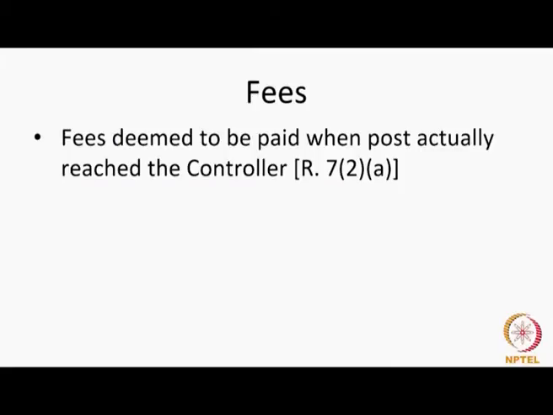When the banker's check or the draft actually reaches the controller, that is the point at which it is deemed to have been paid. There is an option of paying it either in cash at the patent office or through electronic means. These two options are also open in addition to sending a banker's check or a bank draft.